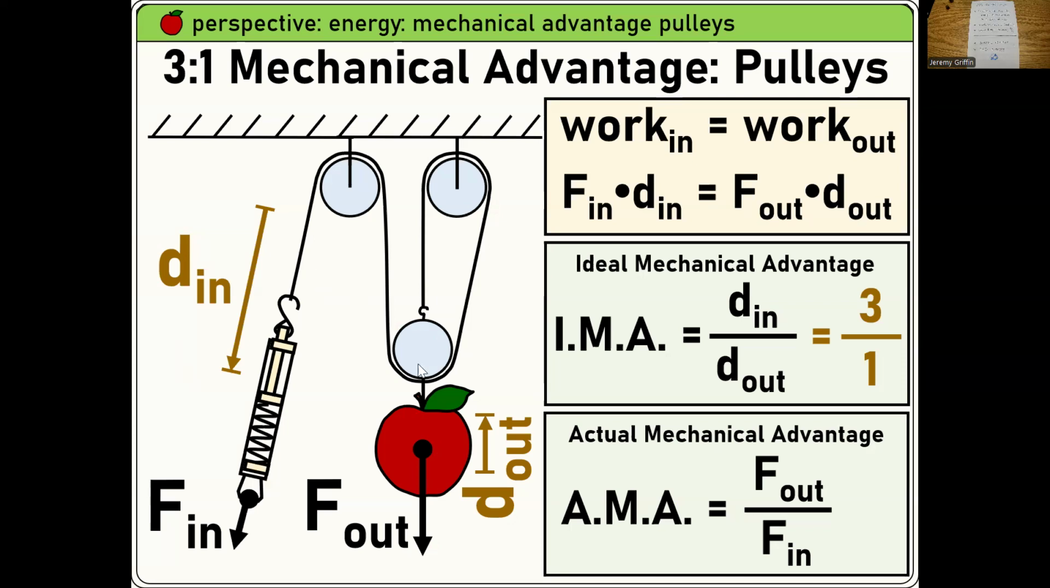Right? Suppose you pull 30 centimeters. How much does this raise? 10 centimeters, only a third as much. So here's the rule. Work output can only be as much as work input. Hey, that's conservation of energy all over again, isn't it? Conservation of energy. Okay, so got that.